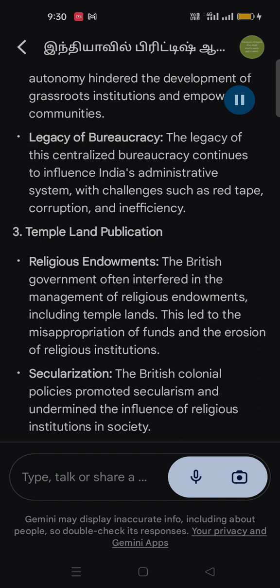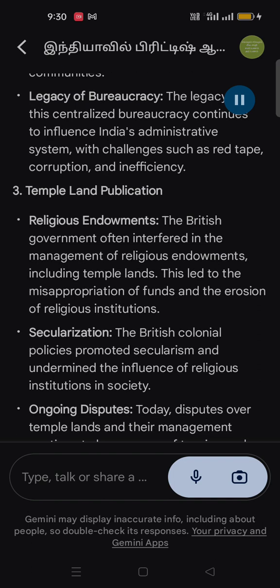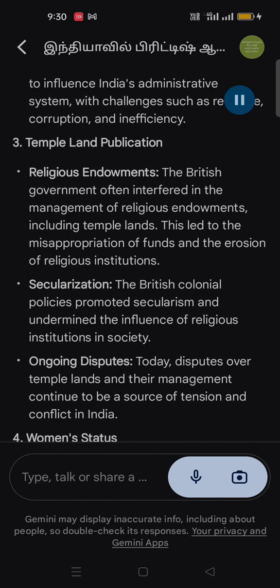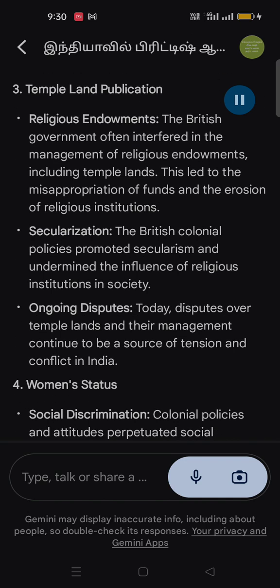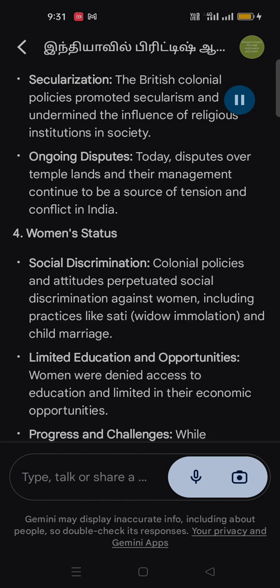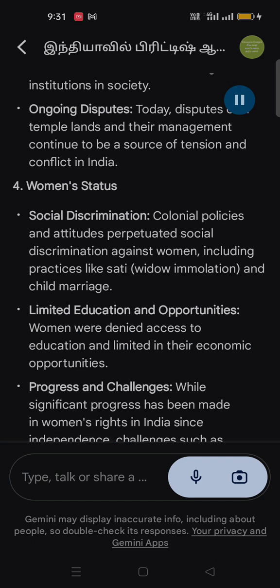3. Temple land publication. Religious endowments. The British government often interfered in the management of religious endowments, including temple lands. This led to the misappropriation of funds and the erosion of religious institutions. Secularization. The British colonial policies promoted secularism and undermined the influence of religious institutions in society. Ongoing disputes. Today, disputes over temple lands and their management continue to be a source of tension and conflict in India.